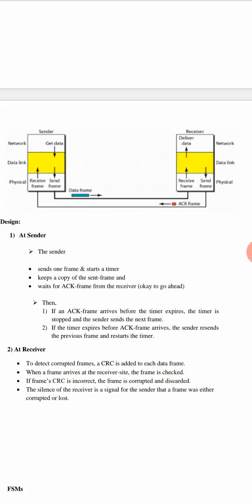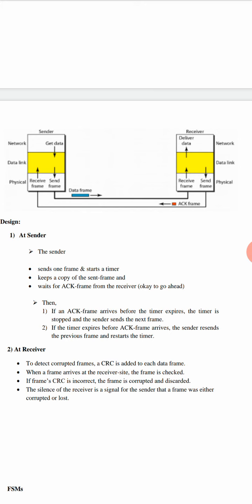We have the sender node, we have the receiver node. So the data link layer of the sender will get the data from the network layer. It will encapsulate the data into the frame. Before sending the frame, it will start the timer, then keep a copy of the frame, then send the frame.